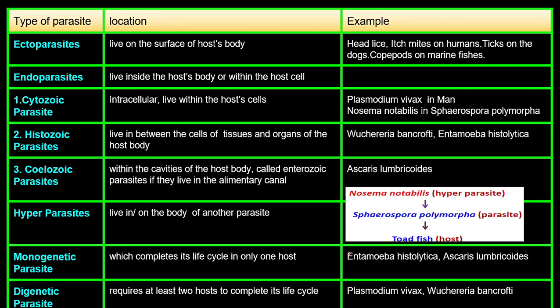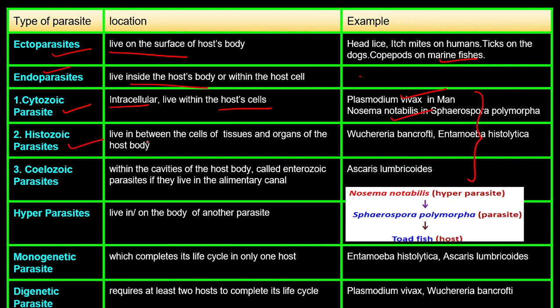Now I have compiled everything in one table, so I want all of you to write this table. If we talk about the ectoparasite, it lives on the surface, for example head lice, itch mites, and all these examples we have already studied. Endoparasite lives inside the host body, and all these are examples of endoparasite, right? Cytozoic parasite, intracellular, lives within the host cell, that is Plasmodium vivax and Nosema notabilis, right?